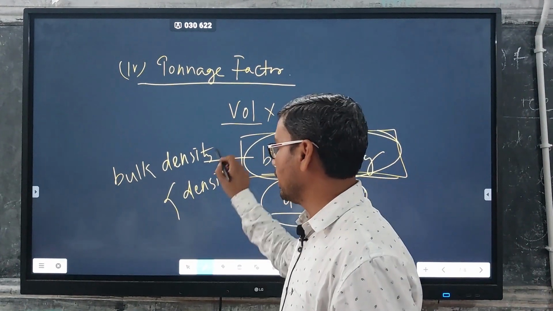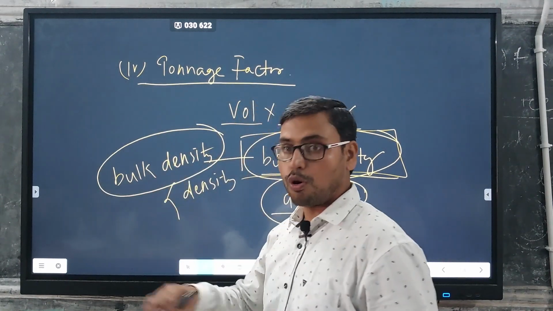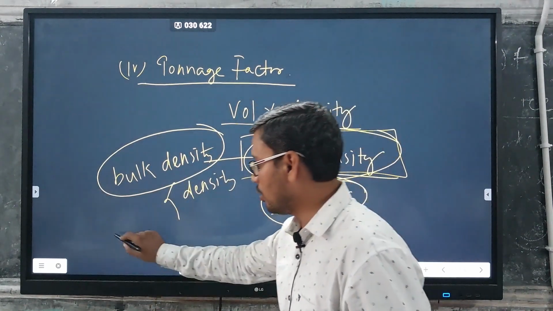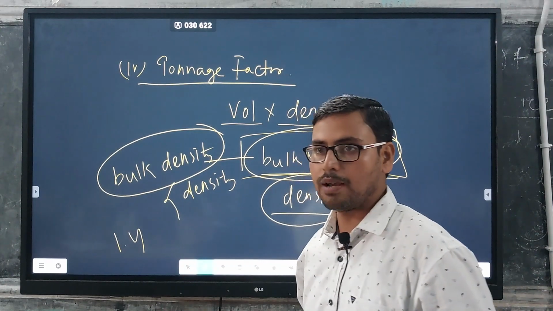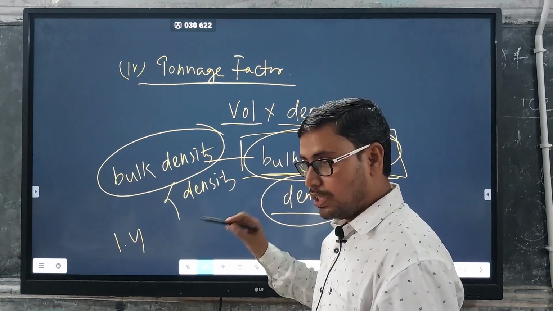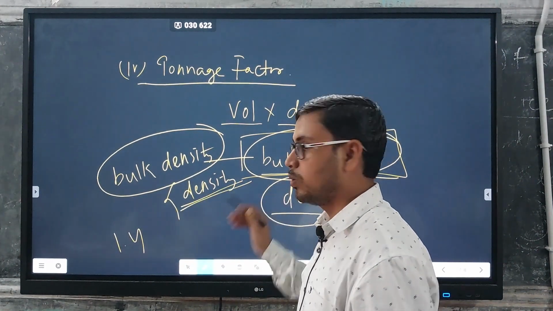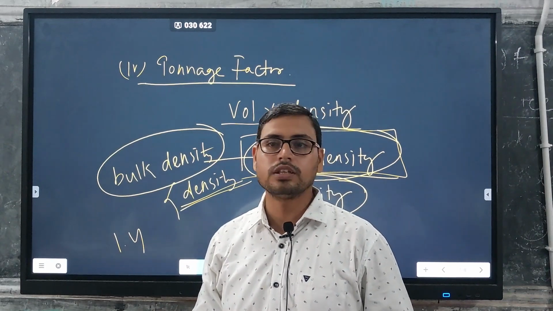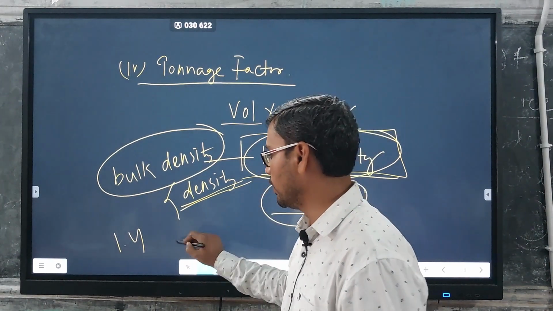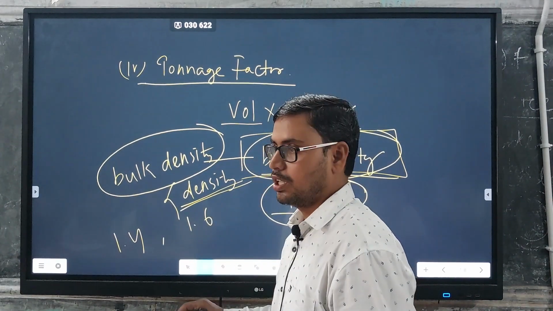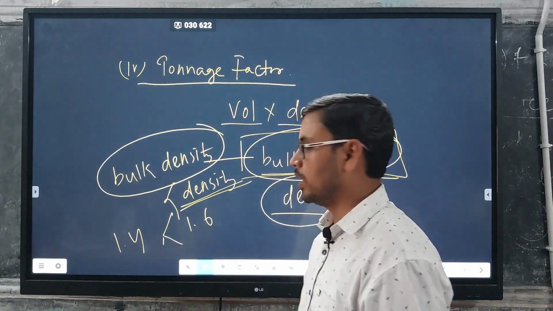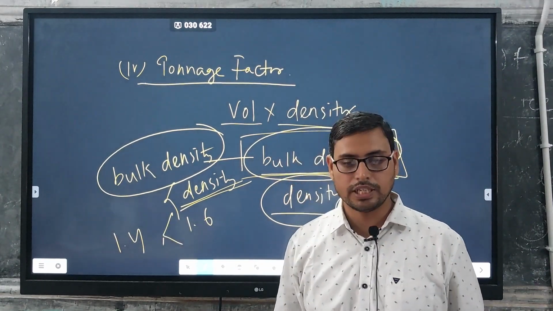Then in that case, the bulk density of that coal may come around 1.4 gram per cc. But in reality, if we calculate only the pure coal, then the density of coal may be 1.6. So bulk density is always less than the density.